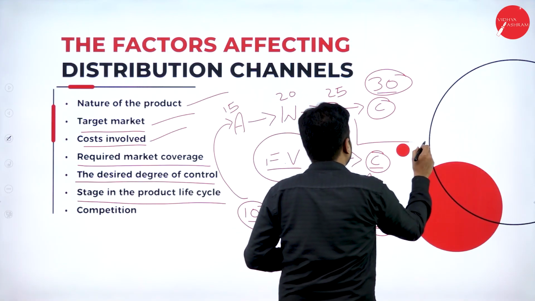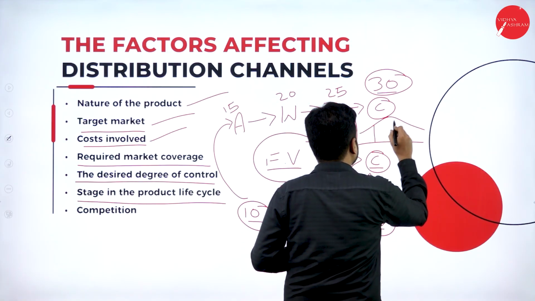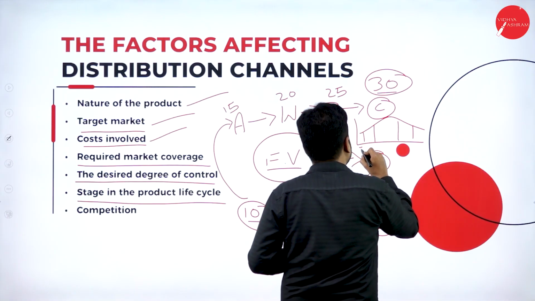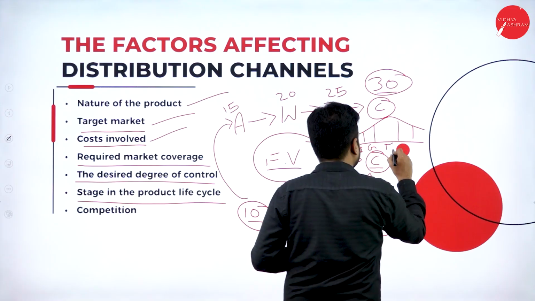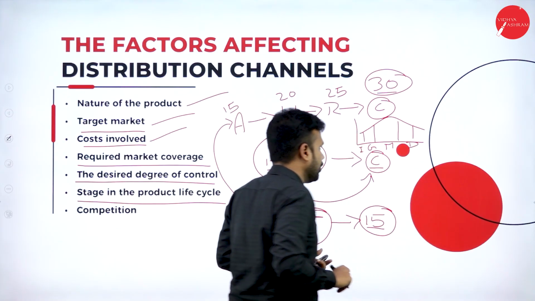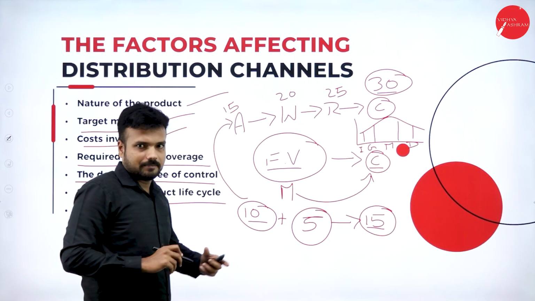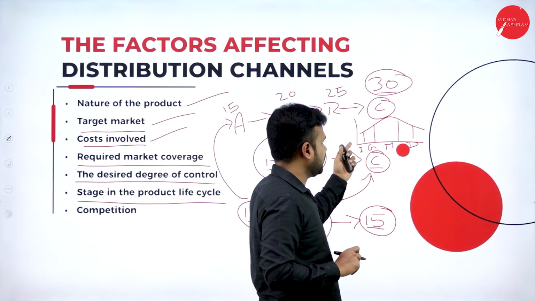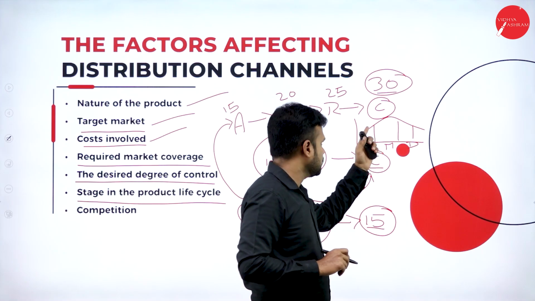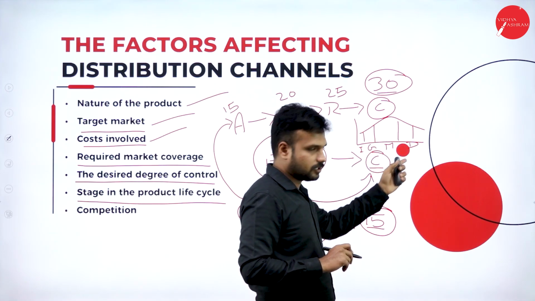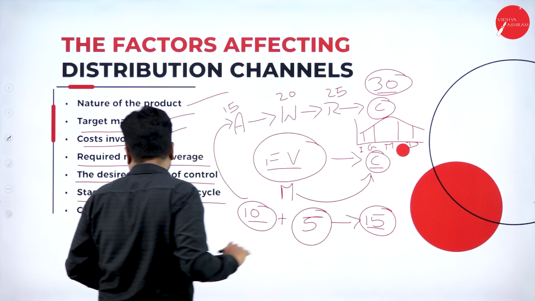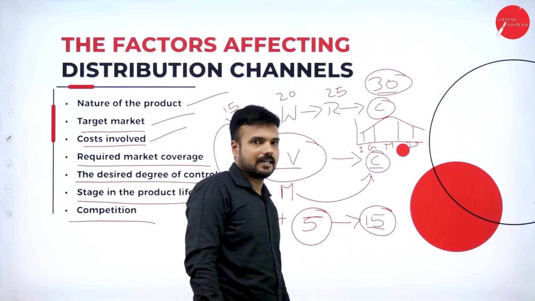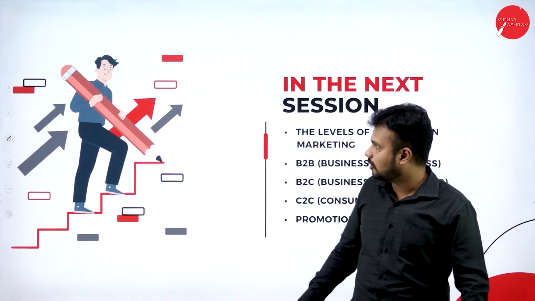First is the introduction stage, followed by the growth stage, maturity stage, and decline stage, which I already explained in the product life cycle in the previous session. Price varies from the first stage to the second, third, and final stage. It also depends on the competition available in the market. We are supposed to fix the price based on the competition.